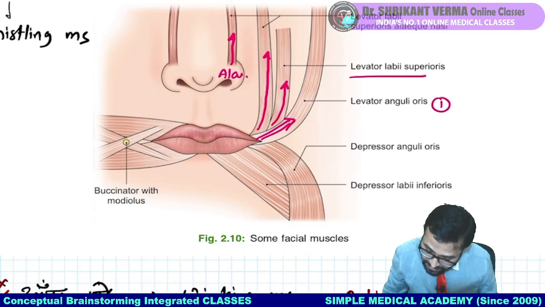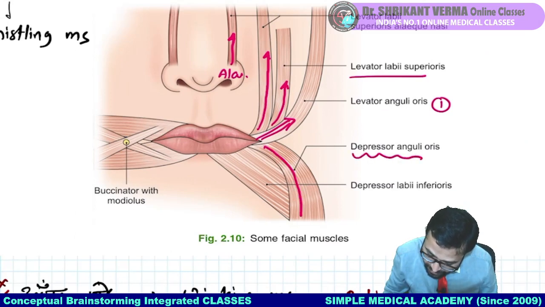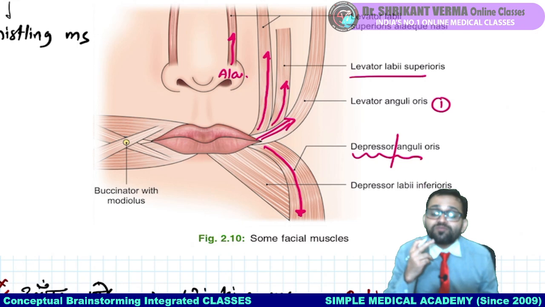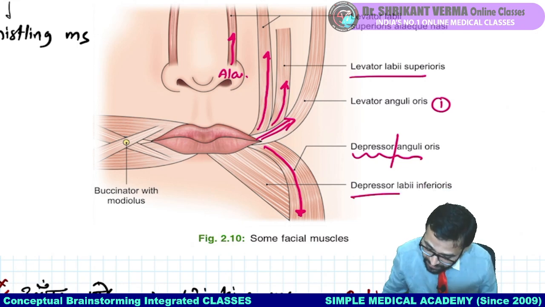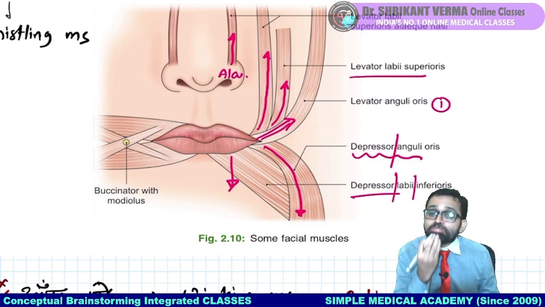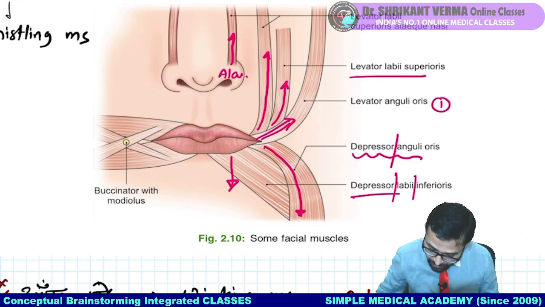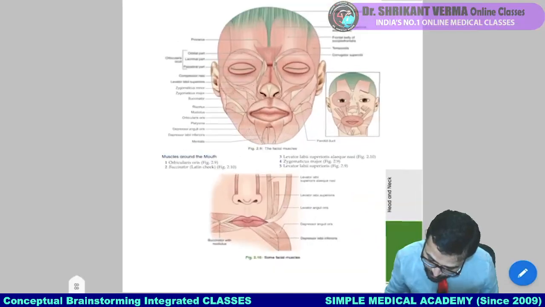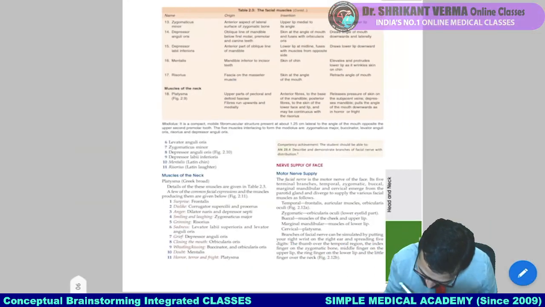Fine. And in the same way, this muscle will contract and bring the angle of the mouth downside. In the same way, depressor labii inferioris will carry the lower lip downside. Also you will observe more muscles here.